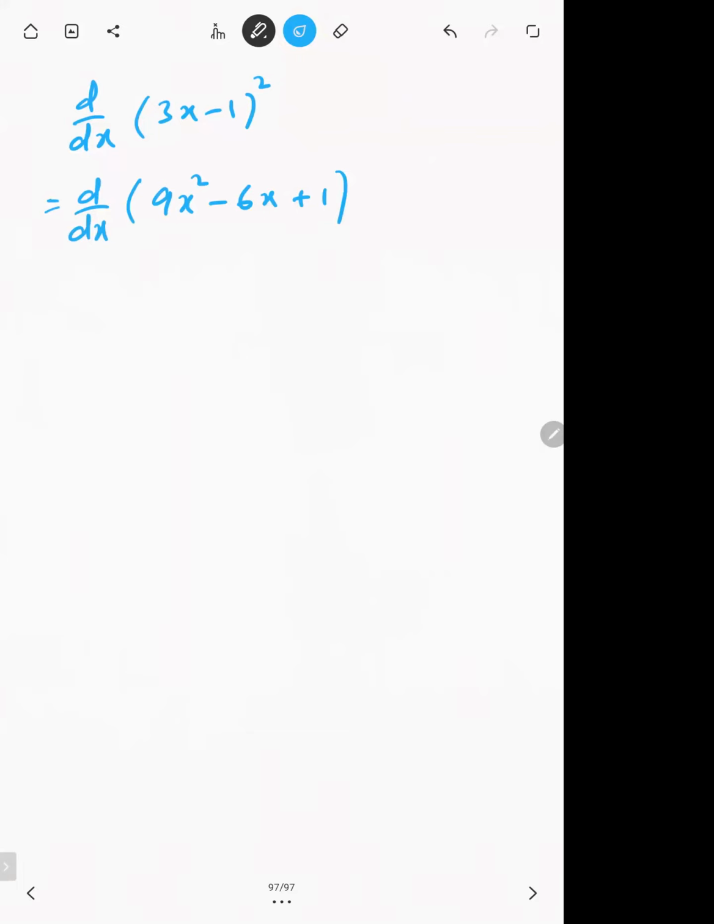A minus b whole square is a square minus 2ab plus b square. Now, once you have opened the square, you can differentiate this. And now if you differentiate, you will get 18x minus 6.